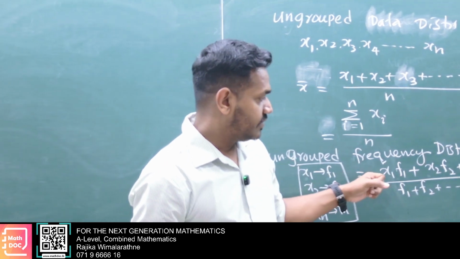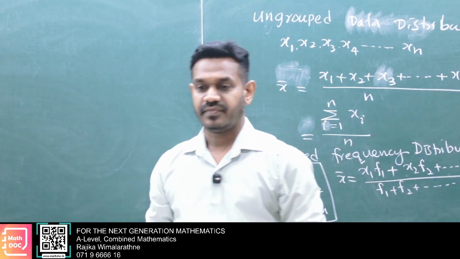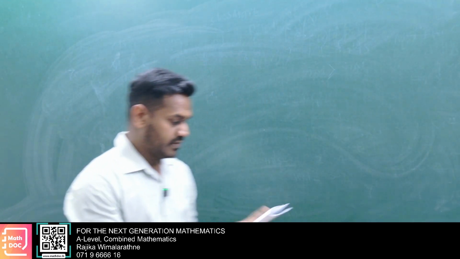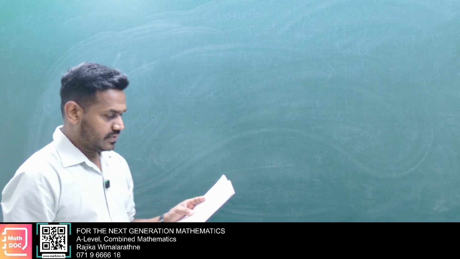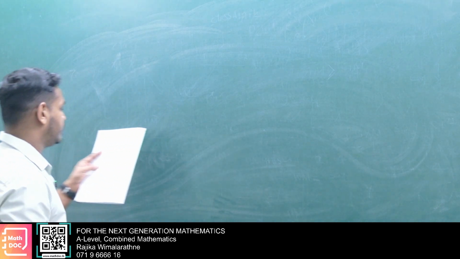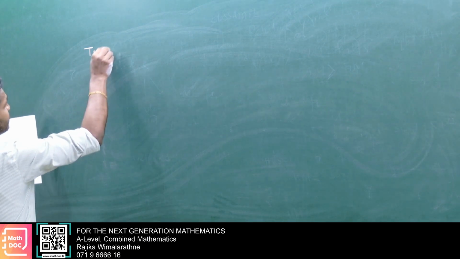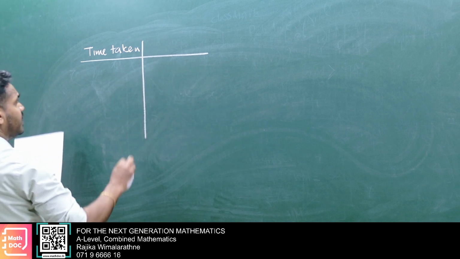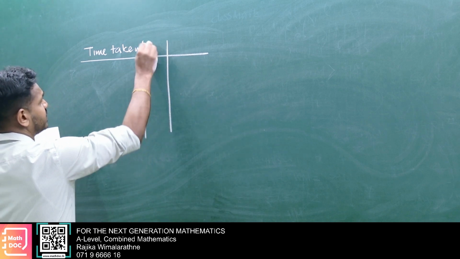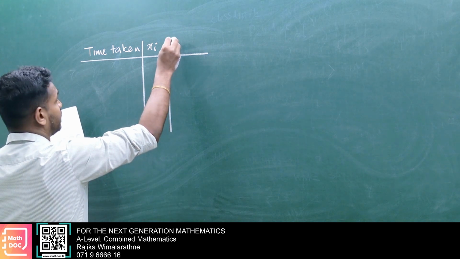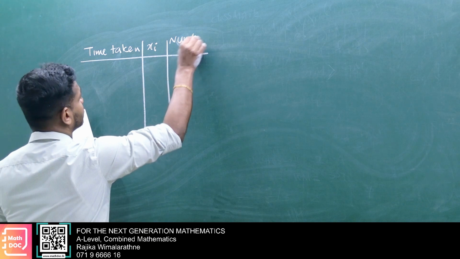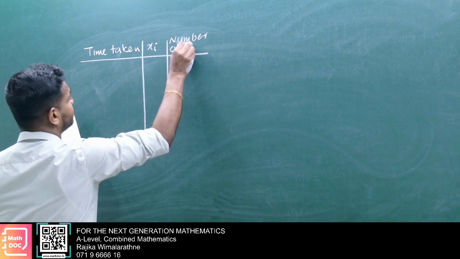Then let's do that one using a table. Let's see what will happen. Okay, now you go to a new paper. Don't do it here. Go to your worksheet and do it with me. Here you need a small space for xi, and the number of students.